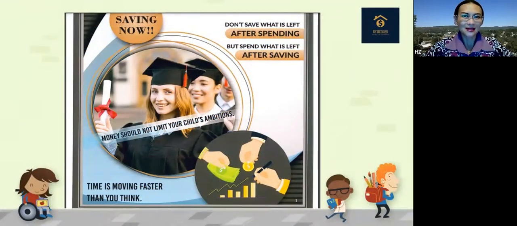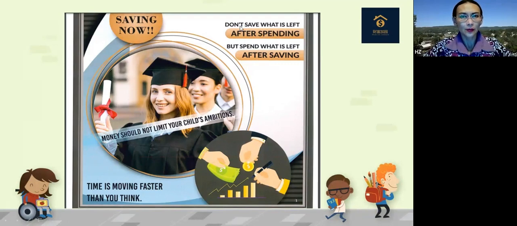So again, I would say two important decisions need to be made. It is that the time moves very fast than you think. So the best time to invest money is now, right? And we don't want the money to limit our children's ambitions, especially when they go to a very prestigious school. They need big funding, and the parent cannot look at the child's eyes and say, well, so sorry, we don't have sufficient money to send you to such a wonderful school, right?